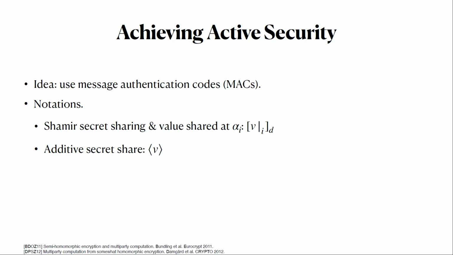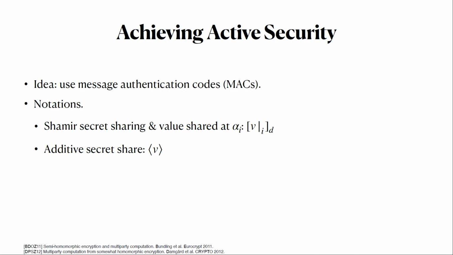So if you recall, there are these two openings in the protocol where first P1 distributes shares of the mu values, and then the output mu value is opened back to P1. And there was nothing in the passive protocol which ensures these things are done correctly. And the solution the authors use in this work is to apply a secret shared information theoretic MAC to make sure that these sharings are generated and reconstructed correctly.